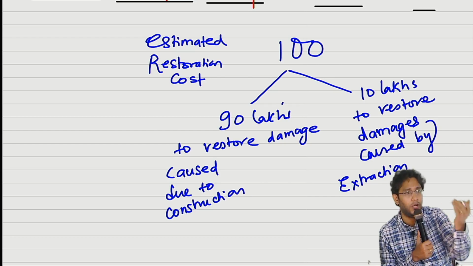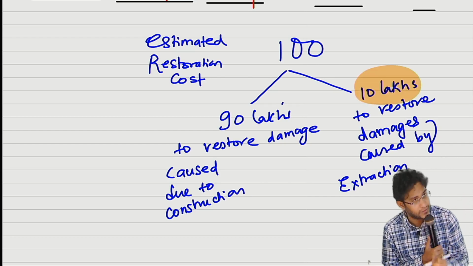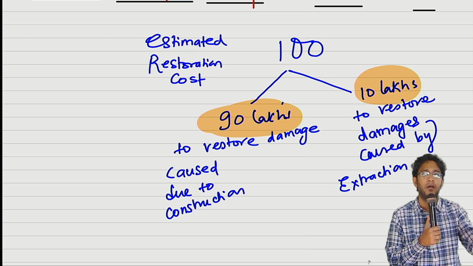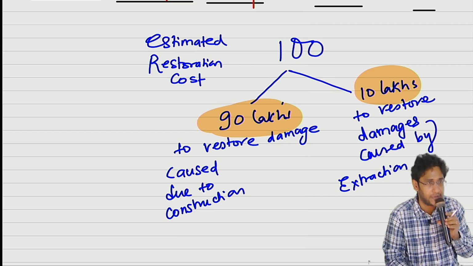You are drilling oil, no? Because of that also damage will happen. For that repair, you have to spend 10 lakhs. For construction of this machinery equipment, because of that also damage happened, for rectification you have to spend 90 lakhs.